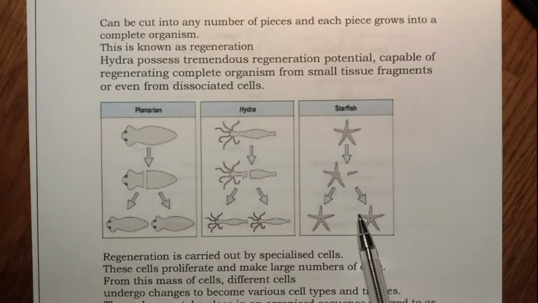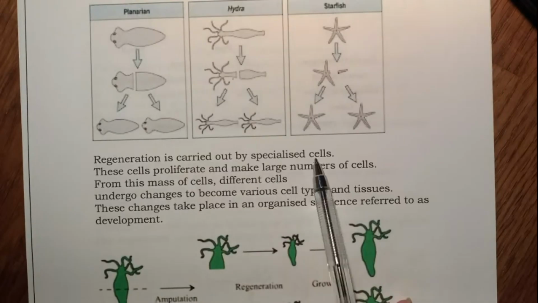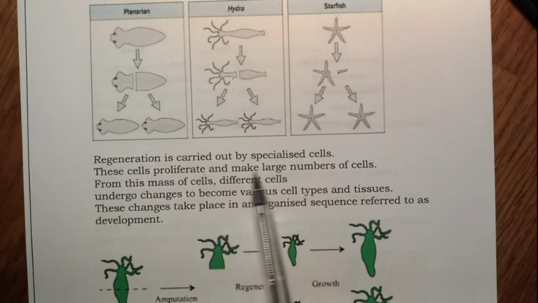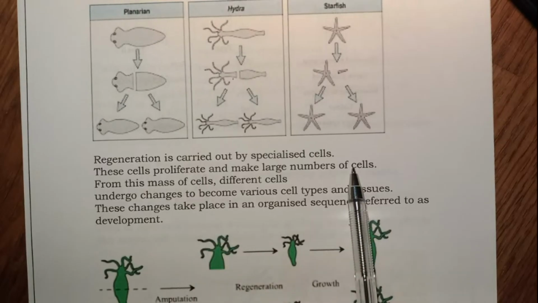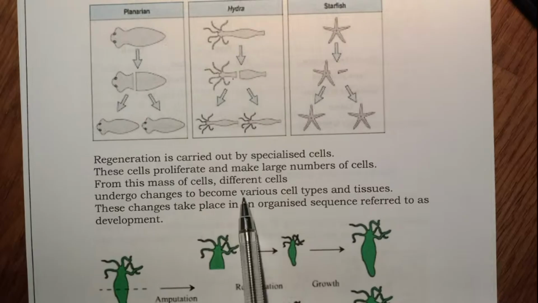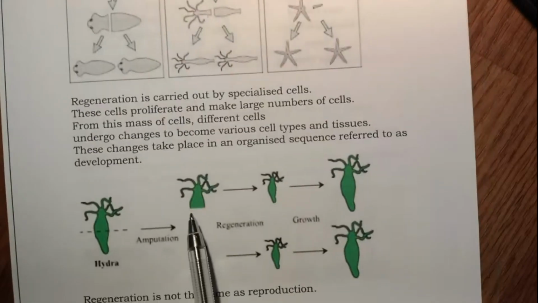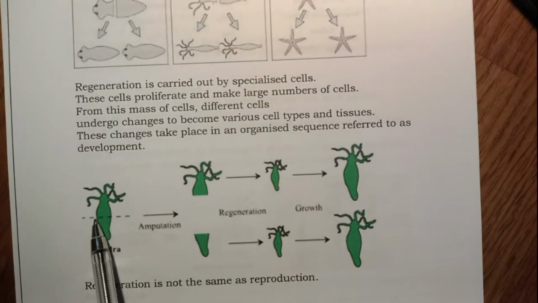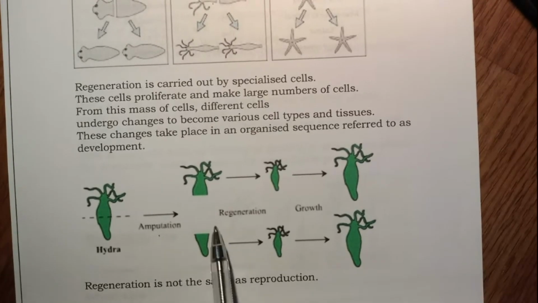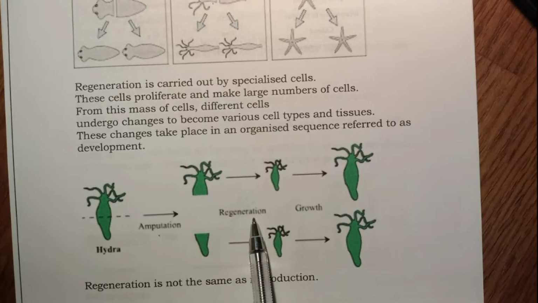Okay, regeneration is carried out by specialized cells. These cells proliferate and make large numbers of cells. From this mass of cells, different cells undergo changes to become various cell types and tissues. So I'll explain this in this diagram. Say we cut this Hydra into two pieces. It's called amputation. Amputation is cutting the body part. Now these two parts will regenerate.